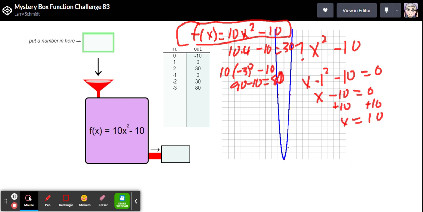Well, how did that go? I think it was maybe a little hard to see because it's so hard to see the shape of this graph. Did you figure out that this was a parabola?